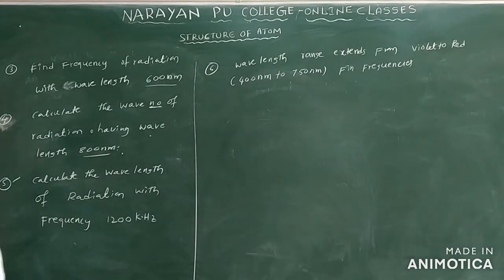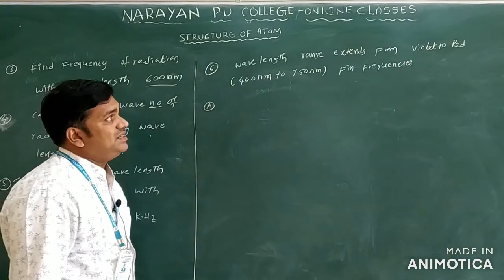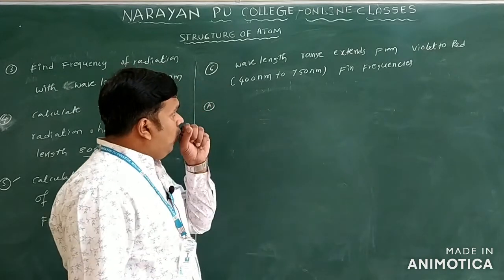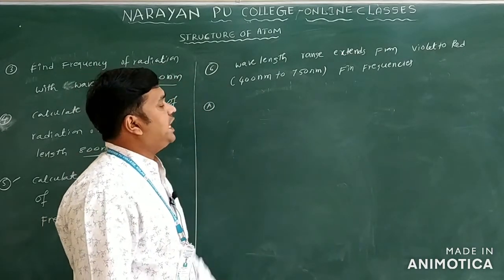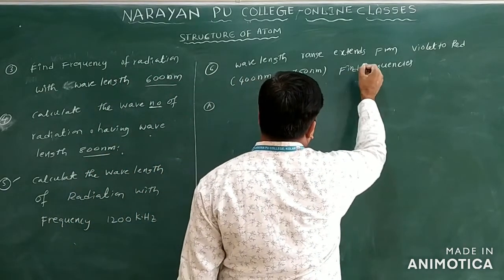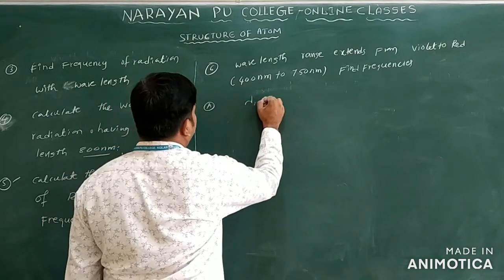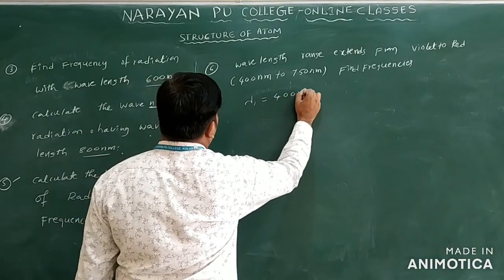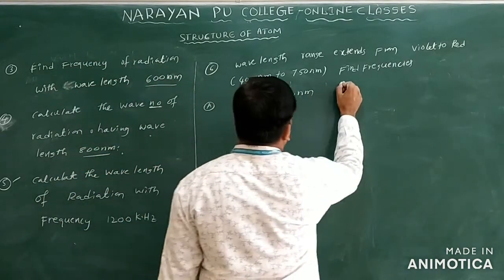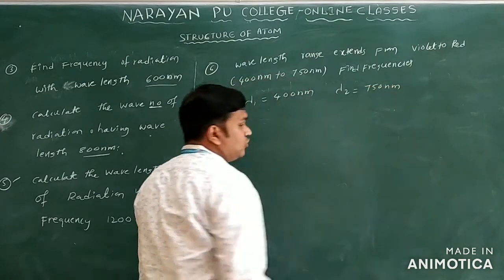You will get the answer. Now you can see the next question, question number 6. Wavelength range extended from violet to red, 400 nanometers to 750 nanometers. Find the frequencies they are asking. The first wavelength is given, I am taking lambda 1 equal to 400 nanometer, and one more is given, lambda 2 is equal to 750 nanometer.